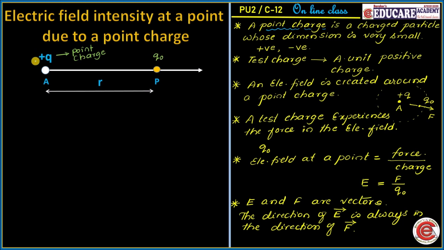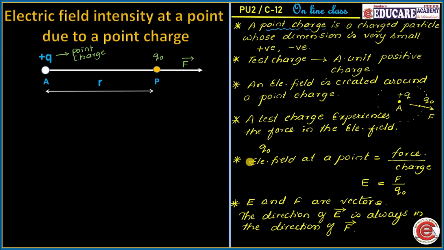As the point charge is positive and the test charge is also positive, and as it is present in the electric field, this test charge experiences a force, and the force experienced by the test charge will be a repulsive force, as both are like charges. Hence the force experienced by the test charge will be away from the point P. So at point P we can consider the force in this particular direction.